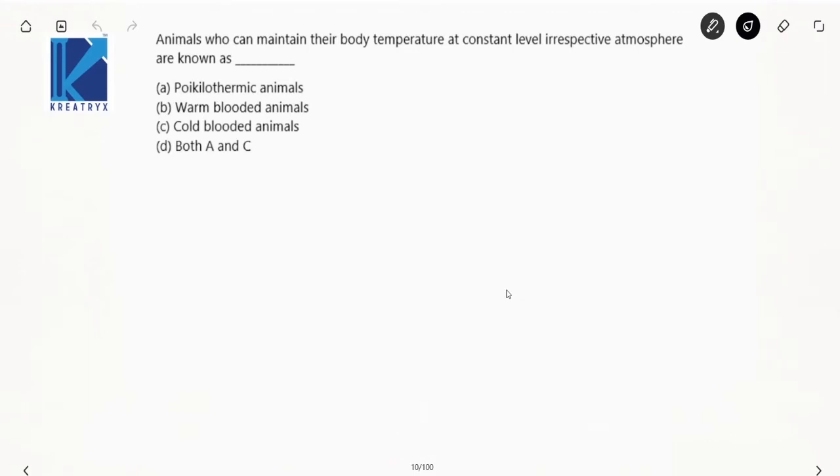Animals who can maintain their body temperature at a constant level irrespective of atmosphere are known as homeothermic animals. Now the other name for homeothermic animals is warm blooded animals. Homeothermic animals. Basic question, right?